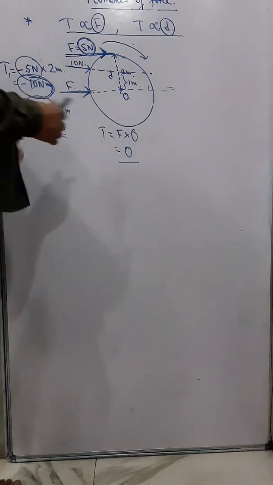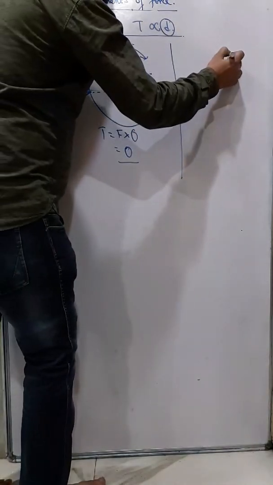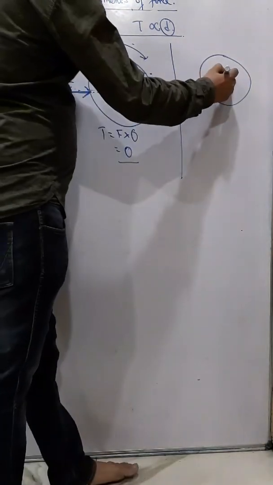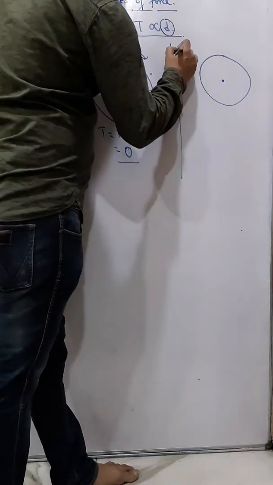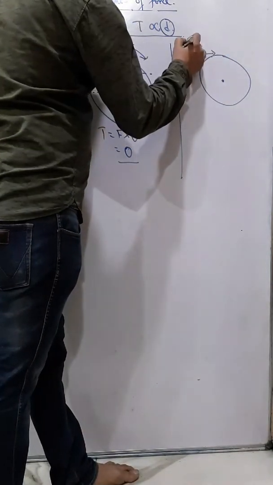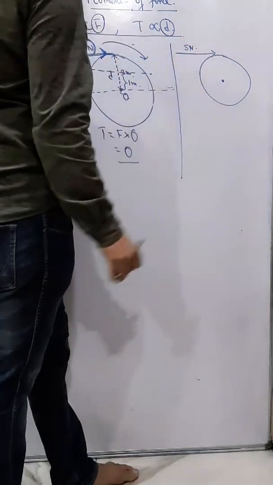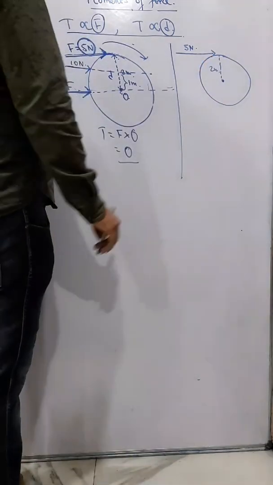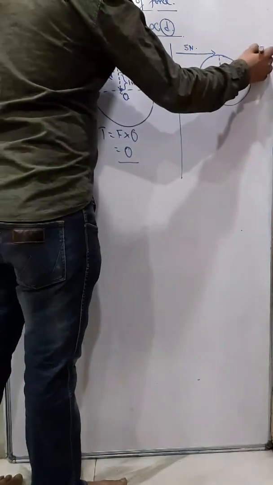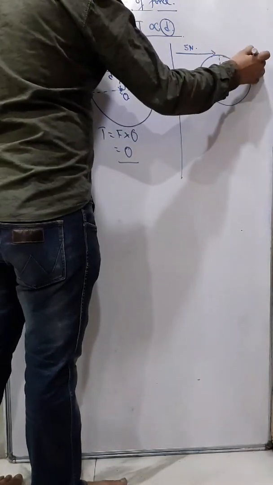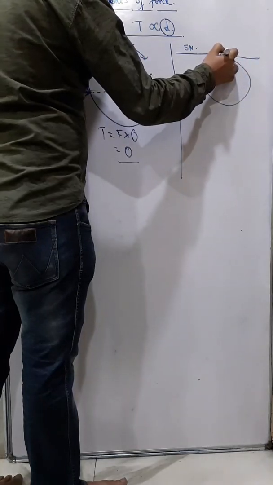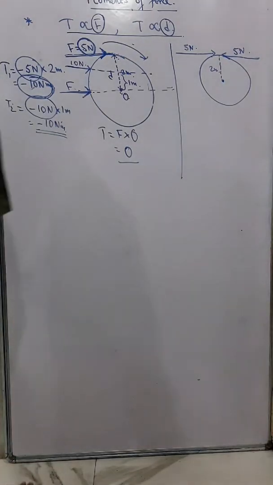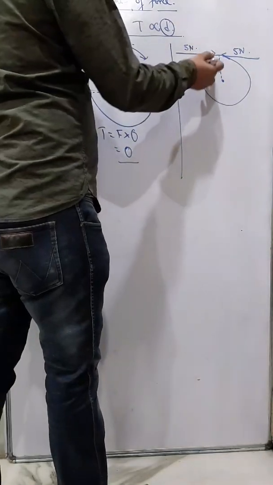Understand? Now see another example. With this example you can understand the concept of turning forces. Now suppose I give a force here, 5 Newton force, and suppose this distance is 2 meters. And if another force from that side is given, 5 Newton force, then you can understand the body will not rotate.